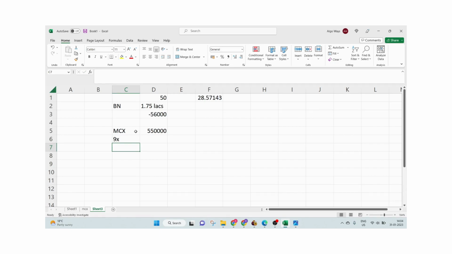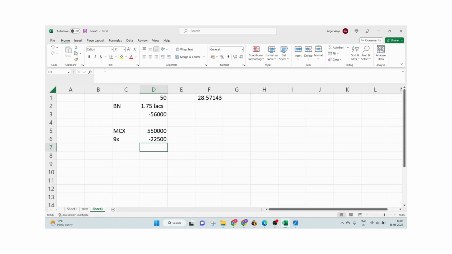And our risk in a strategy, I am talking about Algoways strategies, because we stop if one counter stop loss gets hit, is 2,500 into 9. That is the maximum risk we carry if we are deploying the full 50 lakhs margin on crude oil.